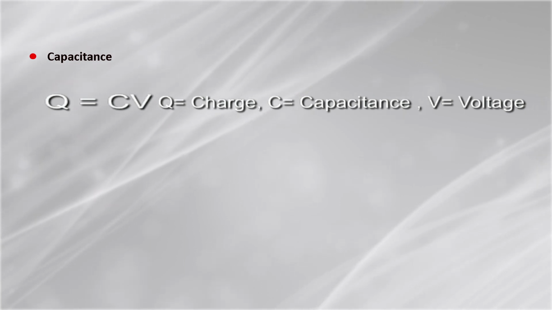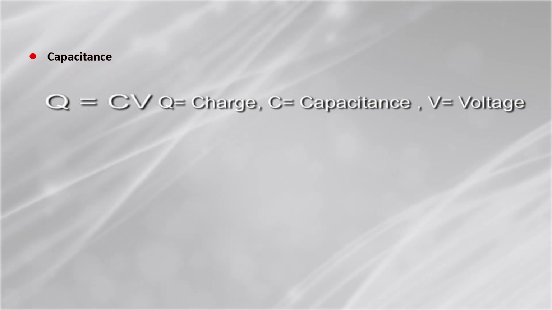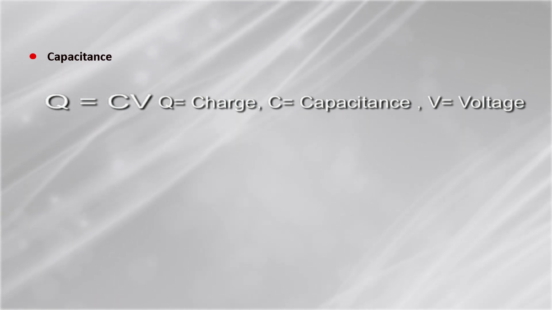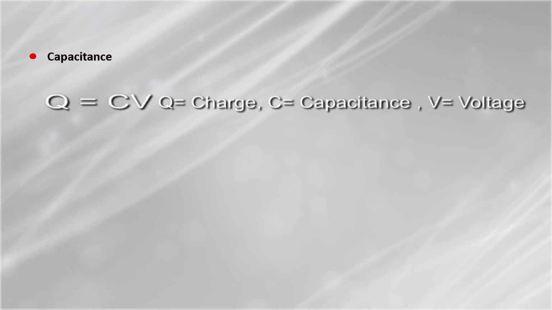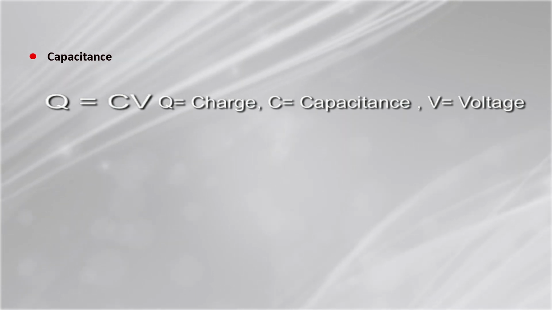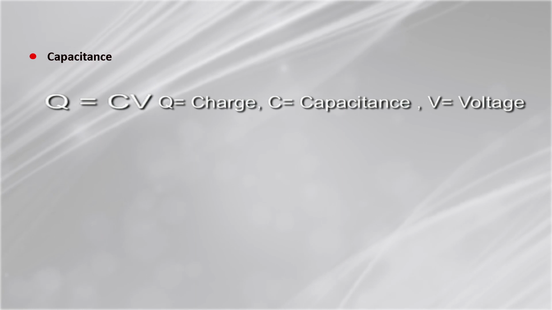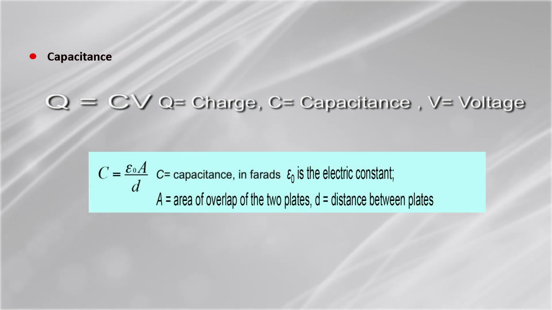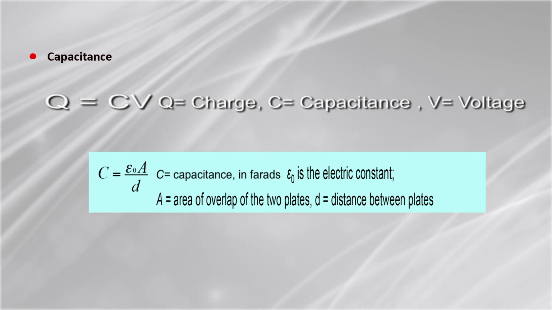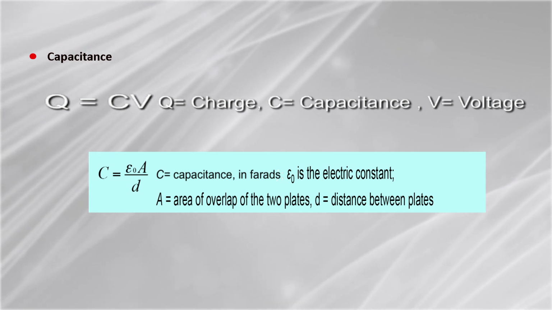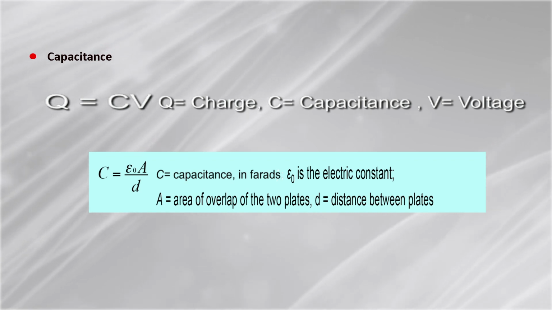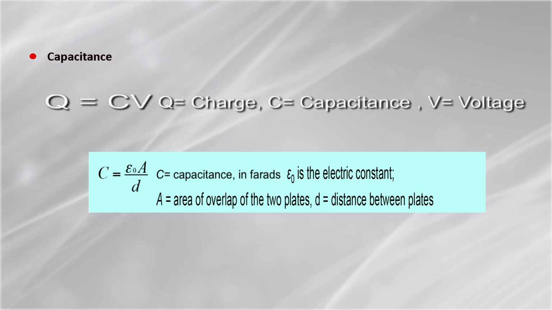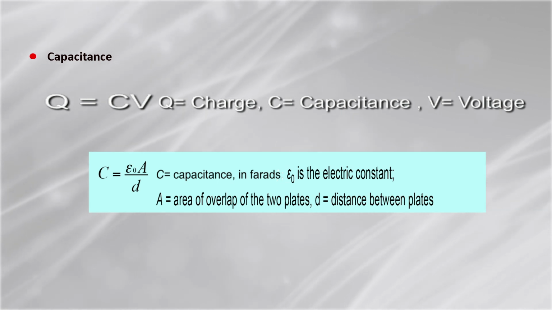So, how can we express it? Q is equal to C into V, that means Q is proportional to V. If you increase the voltage, that means you are increasing the charge across the plates. So, here the constant of proportionality is called C, the capacitance. C is equal to epsilon 0 A upon D. This is the generally known expression for the capacitance. That means the capacitance depends upon the area of the plates and the distance between the two plates.